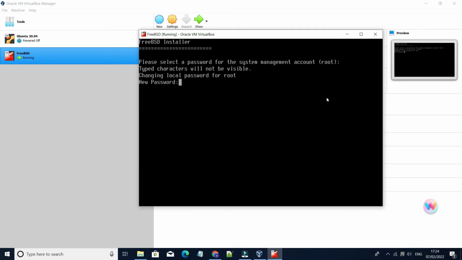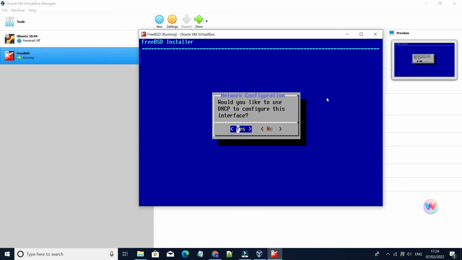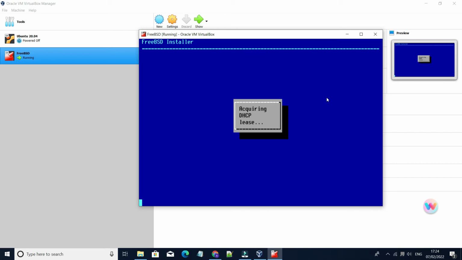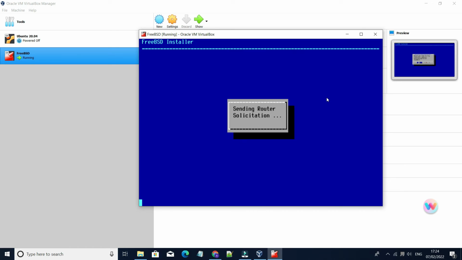Here provide password for root. Press enter. Again press enter. Press enter, again press enter. Press enter again.